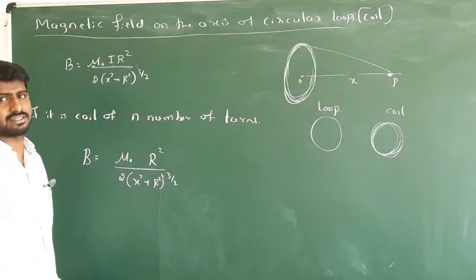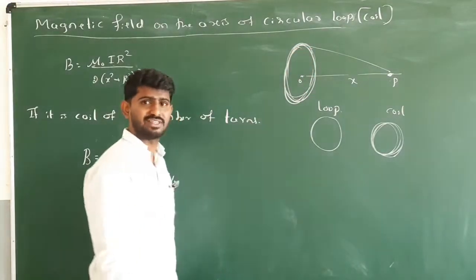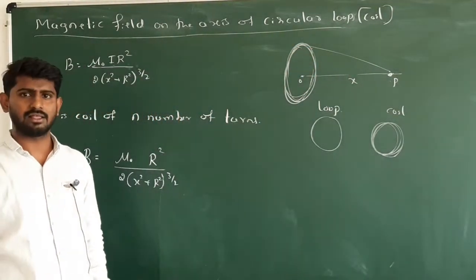And what about the current? See here, if it is the first turn, there will be I current. If it is the second turn, I call it 2I. So why is it 2I?